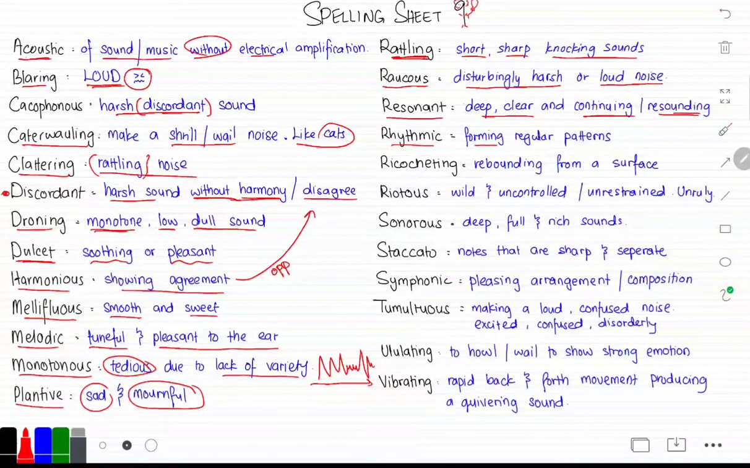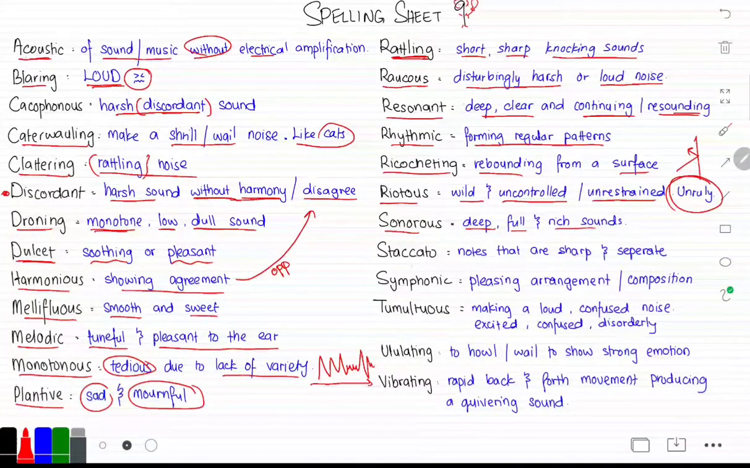Rhythmic means forming regular patterns because it's a rhythm. Ricocheting means something that rebounds from a surface. Think of a ricocheting bullet. Basically a bullet that was shot somewhere, hit something, and rebounded back. Riotous is something that is wild, uncontrolled, unrestrained, or unruly. Remember our previous spelling sheet? We took unruly. Sonorous is deep, full, rich sounds.